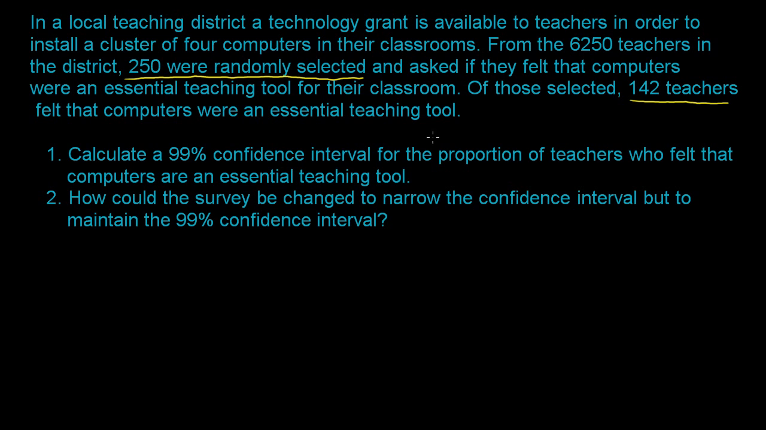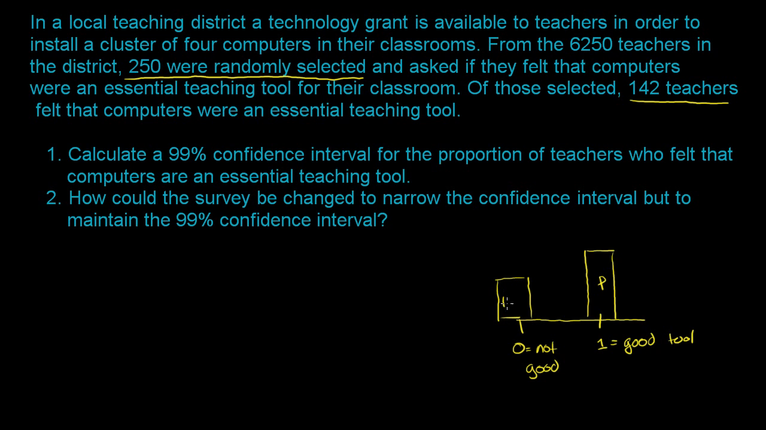So let's just think about the entire population. We weren't able to survey all of them, but the entire population, some of them fall in the bucket, and we'll define that as 1. They thought that the computers were a good tool. And we'll just define a 0 value as a teacher that says not good. And some proportion of the total teachers think that it is a good learning tool. So that proportion is p. And then the rest of them think it's a bad learning tool, 1 minus p. We have a Bernoulli distribution right over here.